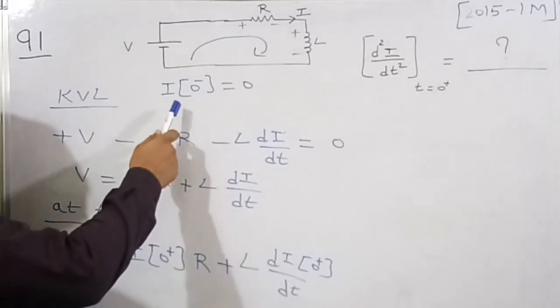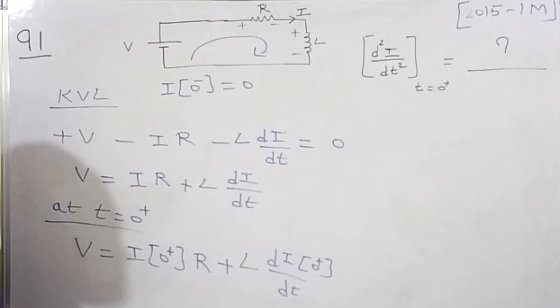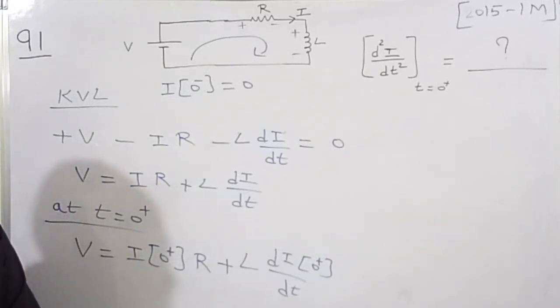So it always grows in a very slow manner. Therefore at t equal to 0 minus, the current is 0, and similarly after closing the switch, the current in the inductor at t equal to 0 plus is also equal to 0, because the current in the inductor doesn't change instantaneously, it grows in a very slow fashion.